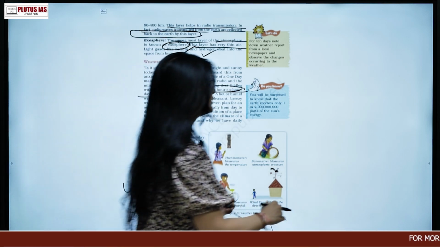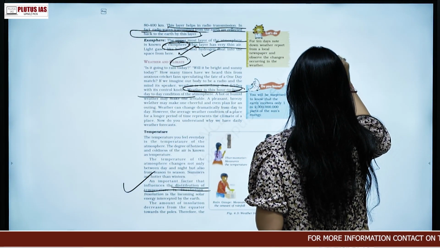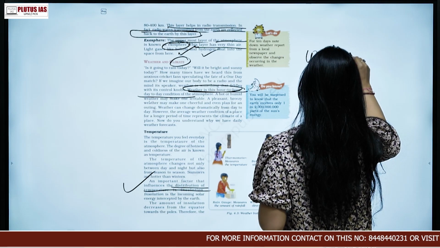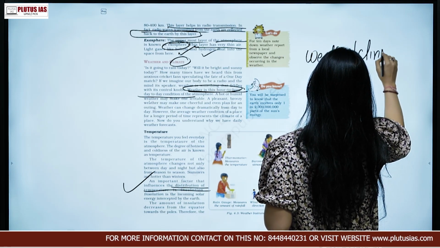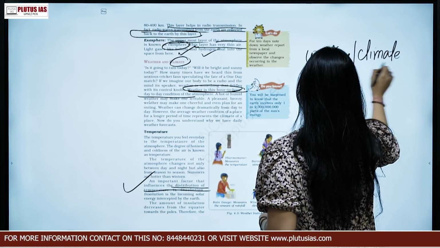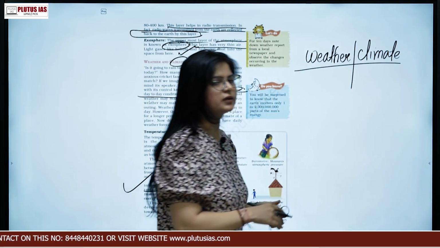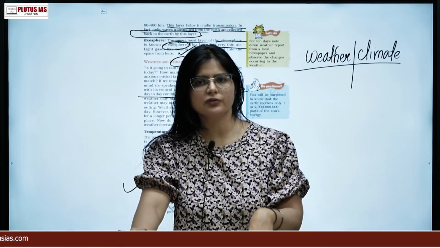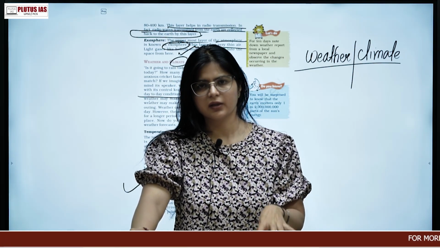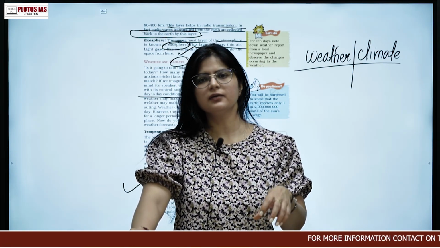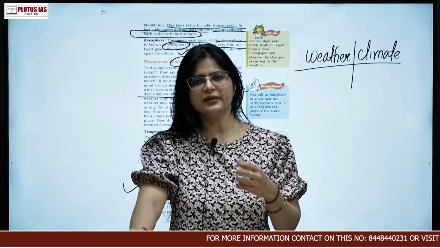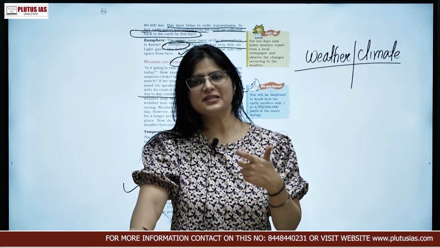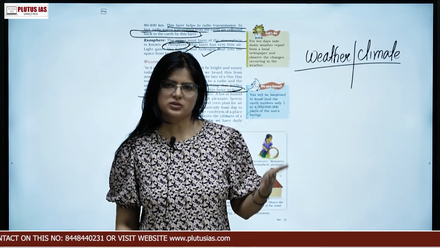Now we need to understand two things. First, you need to know the difference between weather and climate. As I told you, weather is a day-to-day phenomenon, but climate takes care of the larger area. For example, if I say the whole of Maharashtra is humid and also has breezy air, why? Because it is nearer to the coastal region.